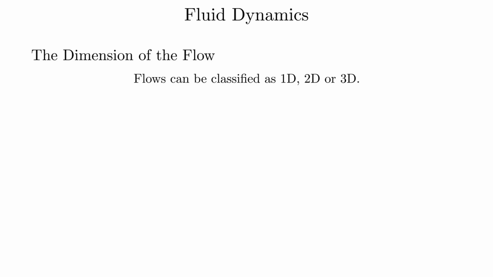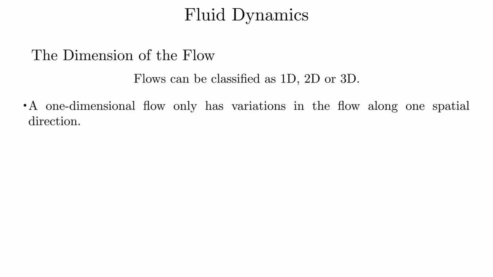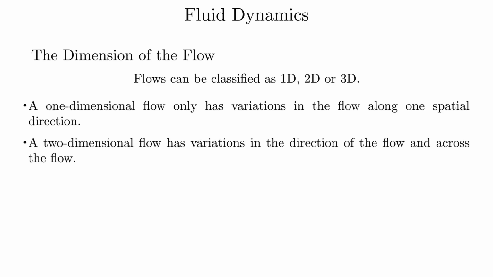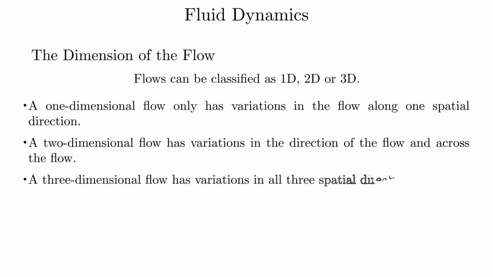The dimension of the flow. Flows can be classified as one-dimensional, two-dimensional, or three-dimensional. A one-dimensional flow only has variations in the flow along one spatial direction. A two-dimensional flow has variations in the direction of the flow and across the flow. A three-dimensional flow has variations in all three spatial directions.